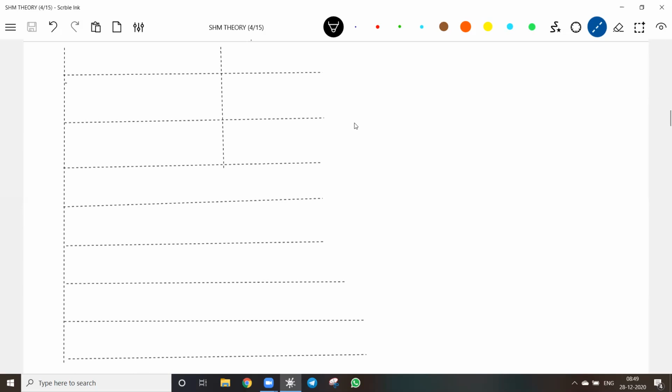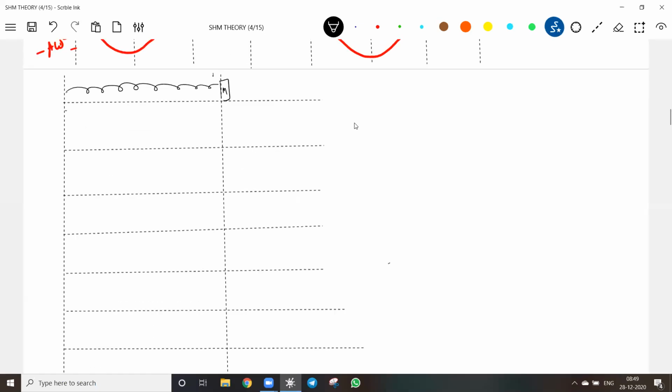I'm trying to avoid that mathematical approach, since we already know the spring block system from the work-energy chapter. So directly, this is the spring and here is a block. This particular position is called the mean position. This vertical line is the mean, and this is a wall.